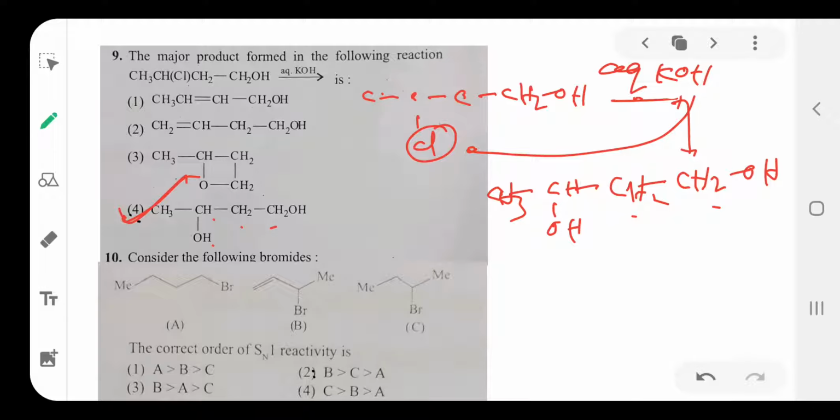Then question number 10 now. So here in question number 10, what does the first option say?